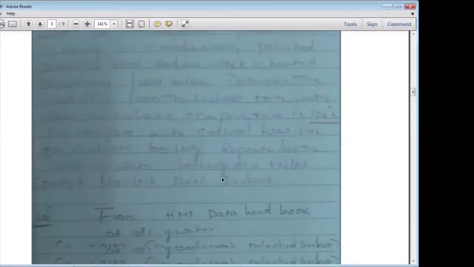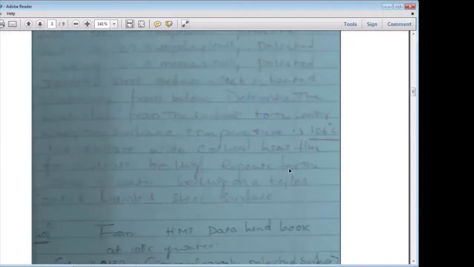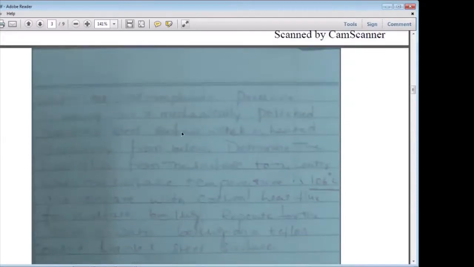Repeat for the case of water boiling on Teflon. Instead of the stainless steel surfaces, if you take Teflon coated stainless steel surfaces, then you have to calculate the heat flux. This is the theme of the problem.